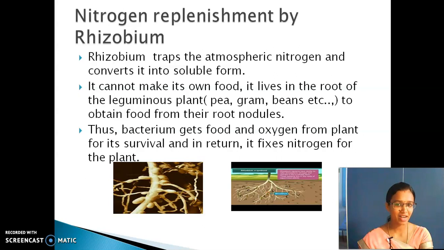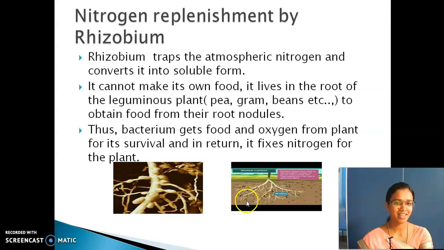It cannot make its own food. It is present in the roots of plants like pea, gram, beans, etc. What do you mean by root nodules? Root nodules are the bulb-like structures which are present in the roots. So near the root nodules only the rhizobium is present.